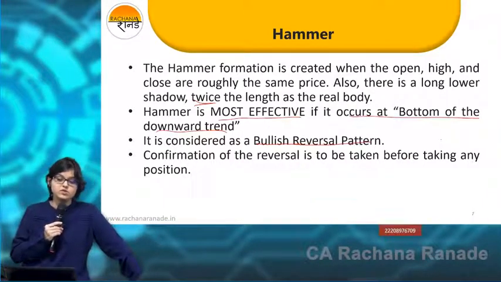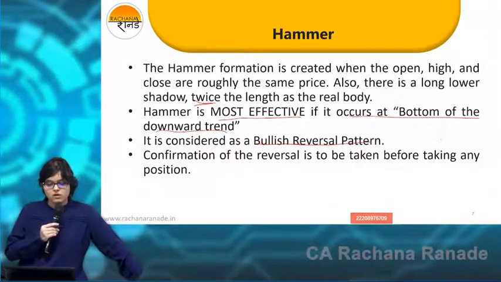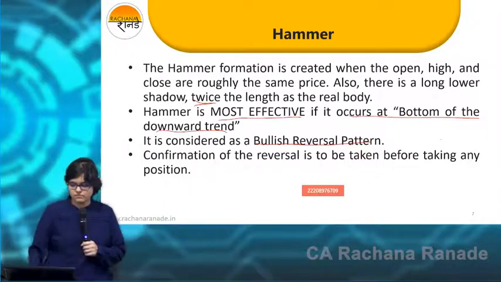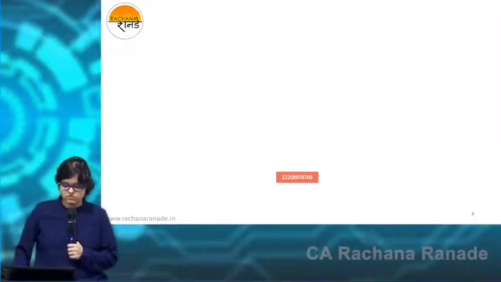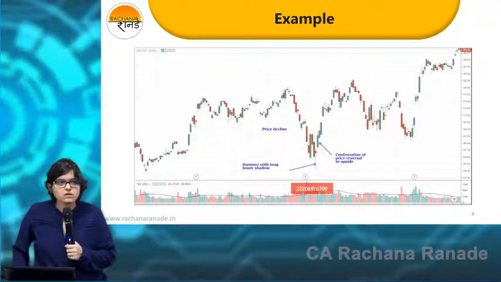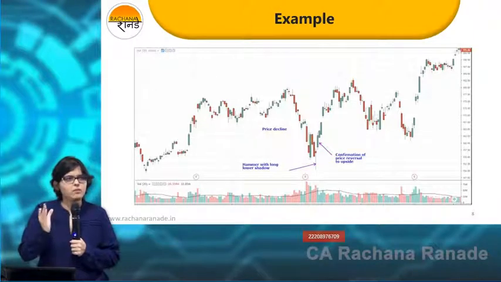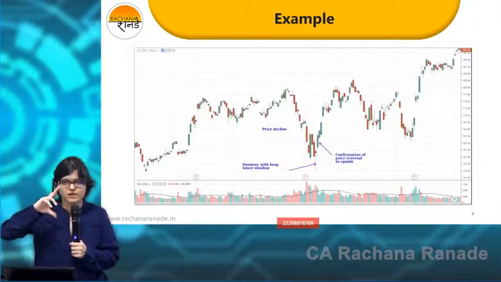And the most important point, which is the last point, what is that? Confirmation is to be taken. What is the confirmation? The immediate next candle will be a bullish candle, and bigger the better again.